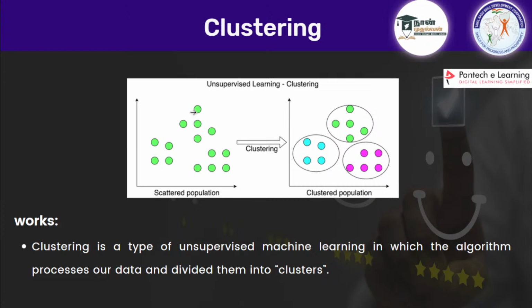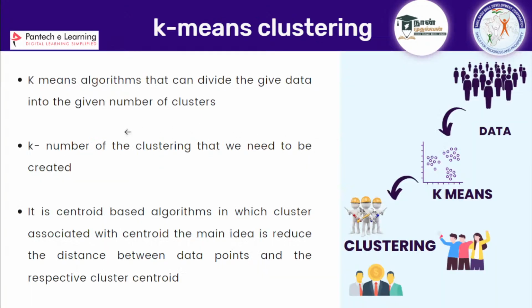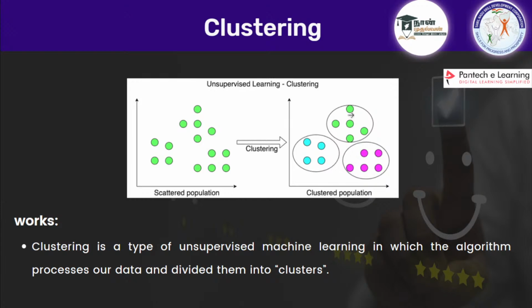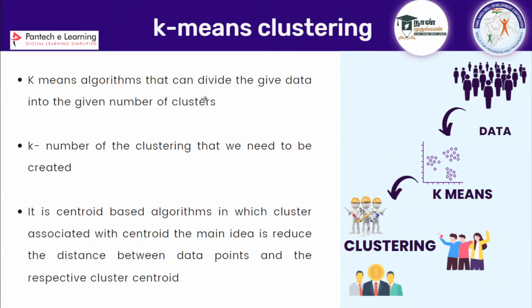If I want to cluster them into 3, it is going to turn them into 3 groups. If I give 6, it is going to find 6 groups. How it does this, we'll see later. Whatever k value you give, it will group them into that many clusters.